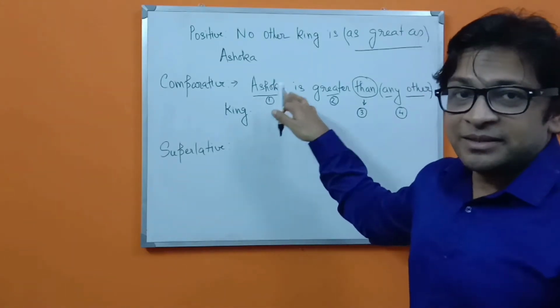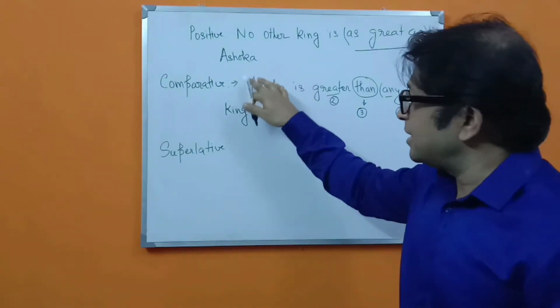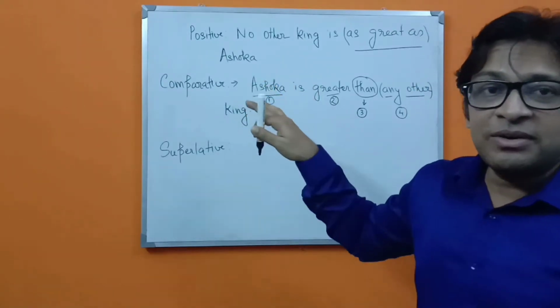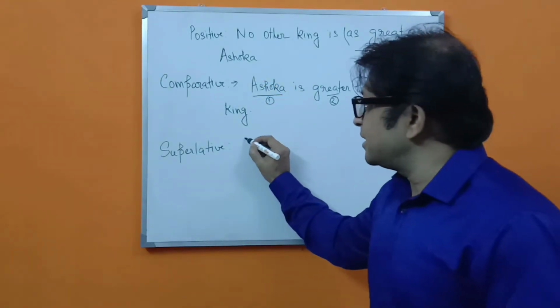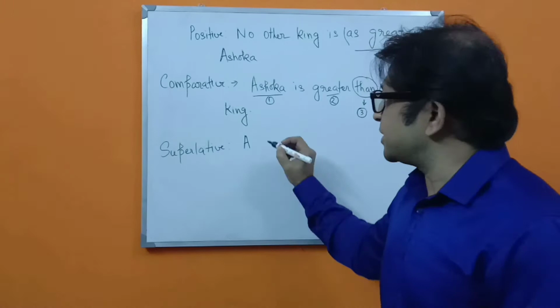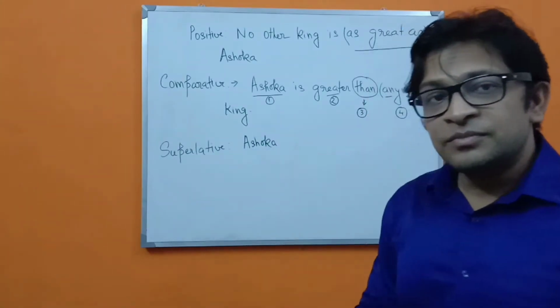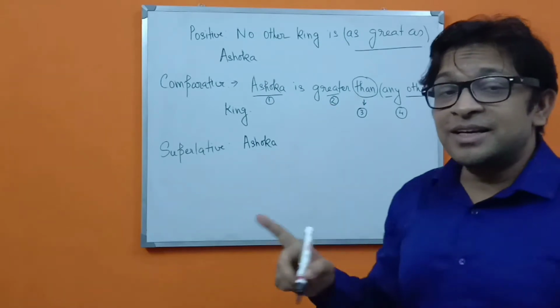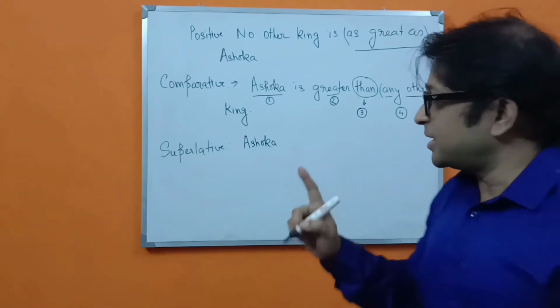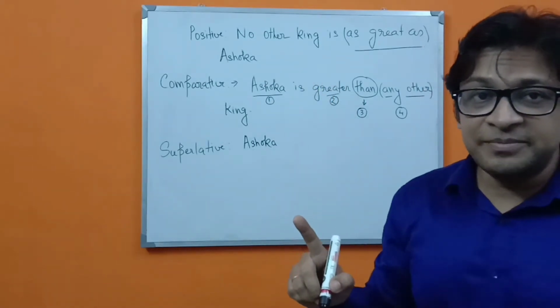This will remain the same. The important thing, our king Ashoka, will remain in the same place. That means it will not change its position. And he is the greatest. That means no other king is as great as him.